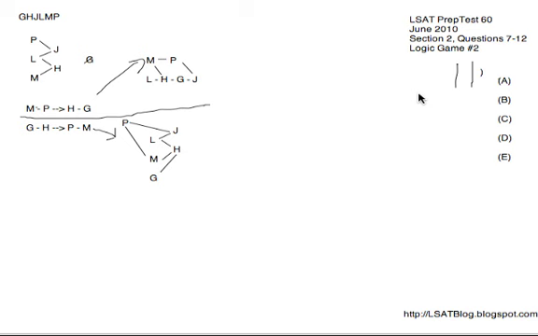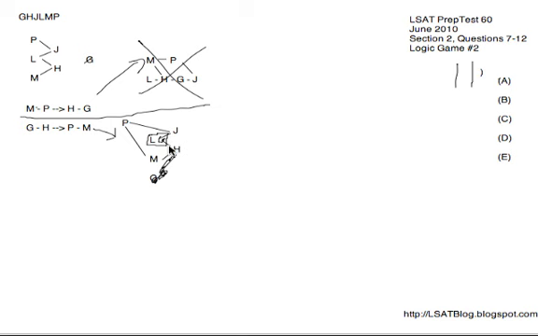Next, number 11, if L was immediately before G. So on the top diagram here, that could never happen because we've got H between them, so the top diagram is irrelevant. In the bottom one, we could put L immediately before G, but that would be kind of messy. Oh, I don't know, we could play with it. I'm going to take G and put it right there. So we got L immediately before G, and G before H requires P before M, so this diagram does hold true, and this is the only relevant one, given that G before H does have to occur when L is immediately before G. So we're going to work with this right now.